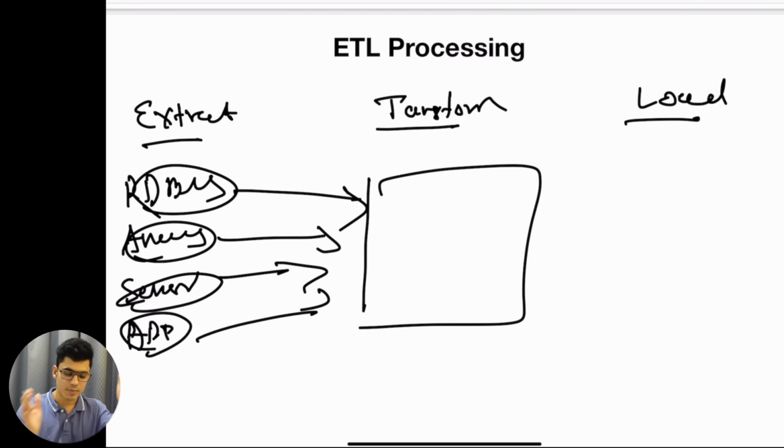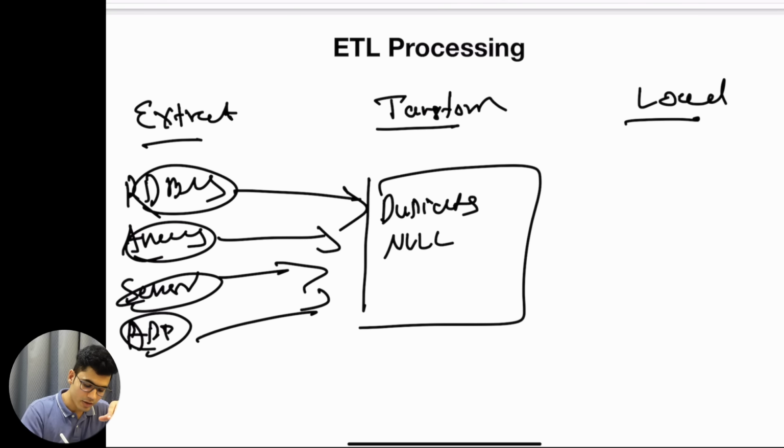It is about removing duplicates, handling the null values, and structuring data, which means getting all of the information onto the same scale. If age is stored as a string value in one source, and in another source the age is stored as an integer value, we bring it to the integer level. If the data is in a different format, we bring it to the same level, and then we load our data.